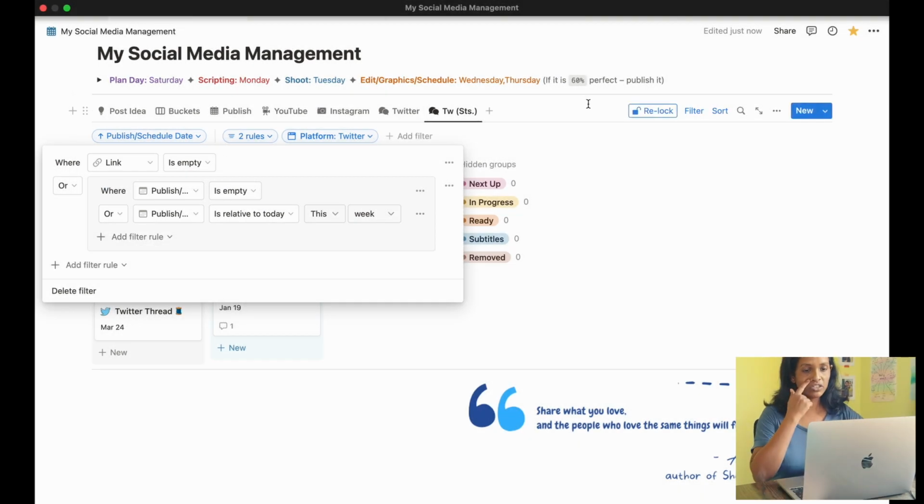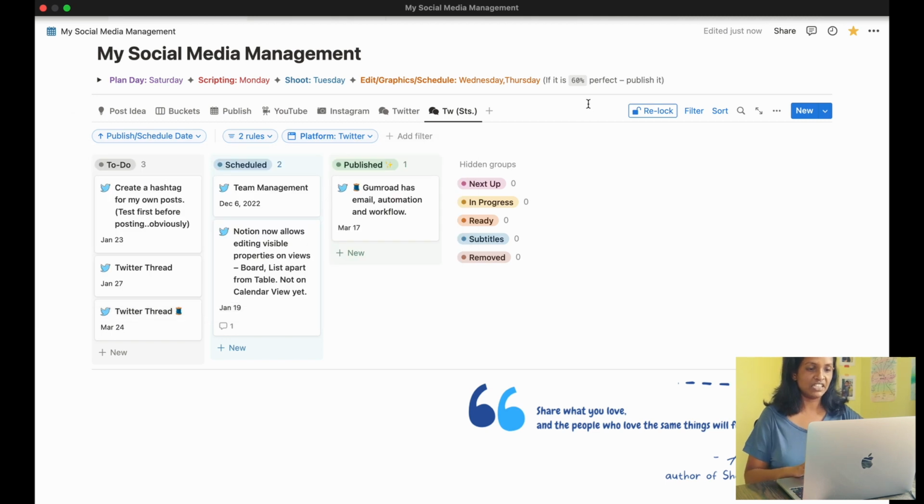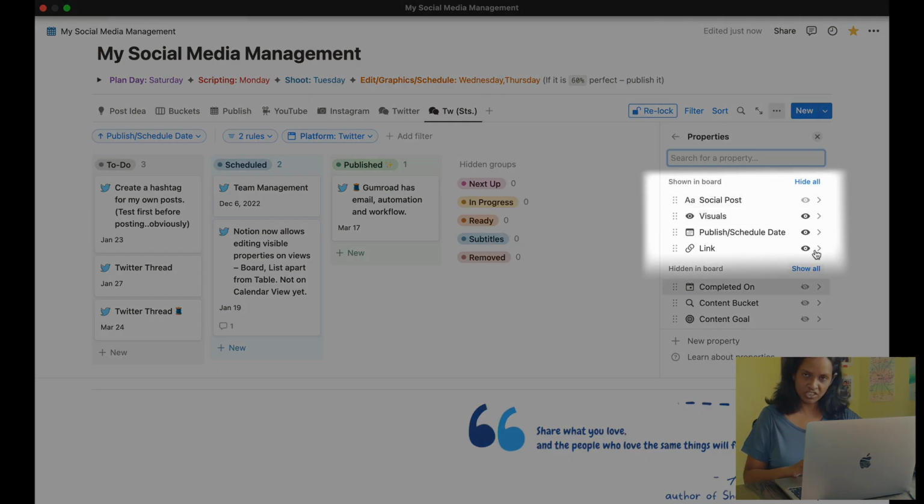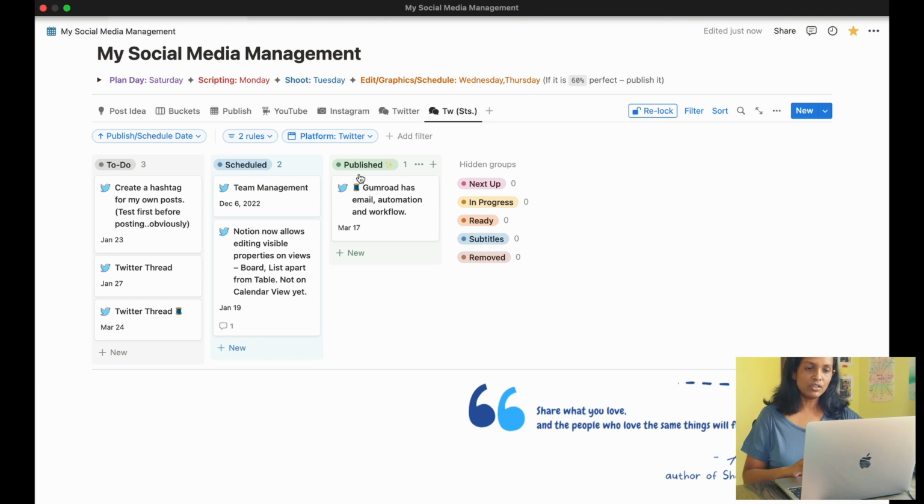This is important to me because, like I've mentioned earlier, I can easily visit those links later if I need to. So that's why I have made all these properties visible here, so that after moving the published status, I can also see what else I need to update and will add this info. So eventually, when all the conditions are met, these posts will disappear from this view, keeping this view clutter free.